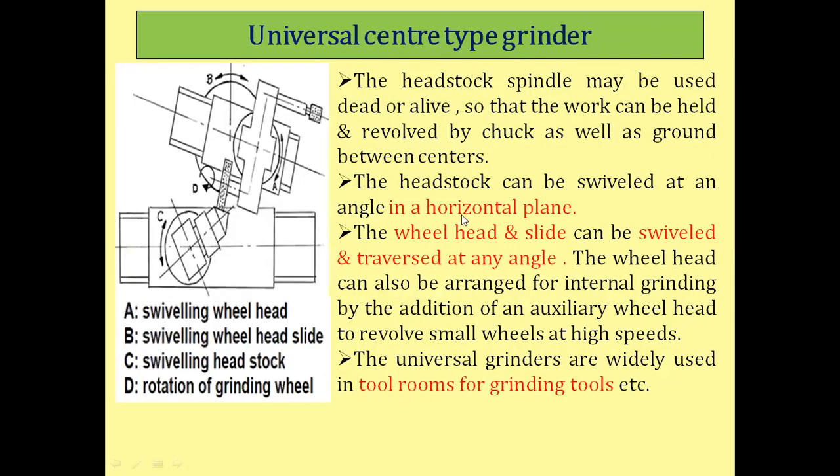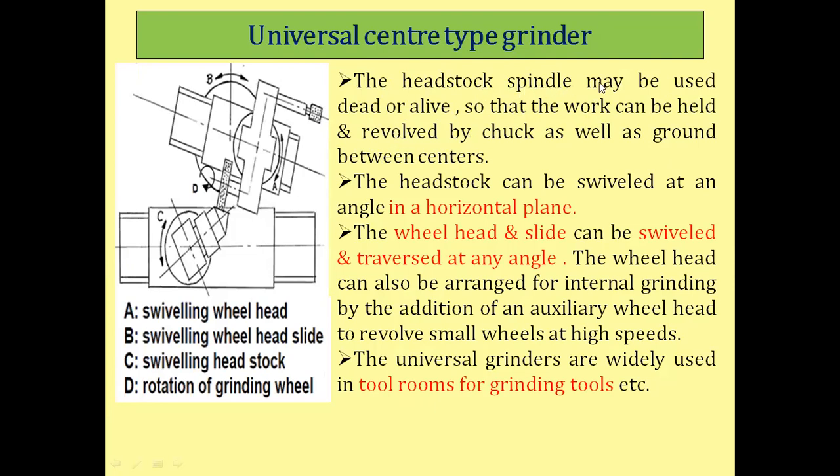Come to the next type of machine, the universal center type grinder. The headstock spindle may be used dead or live. Dead means it is not rotating, and live means it is rotating, so that the work can be held and revolved by a chuck as well as ground between centers.